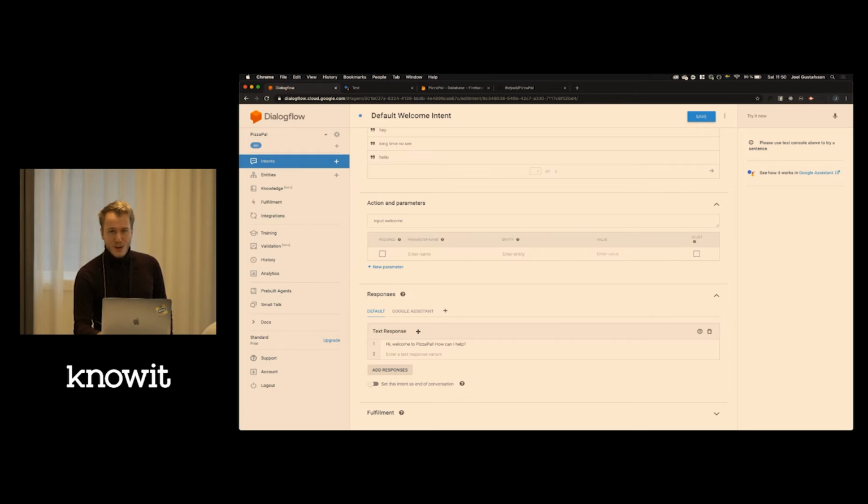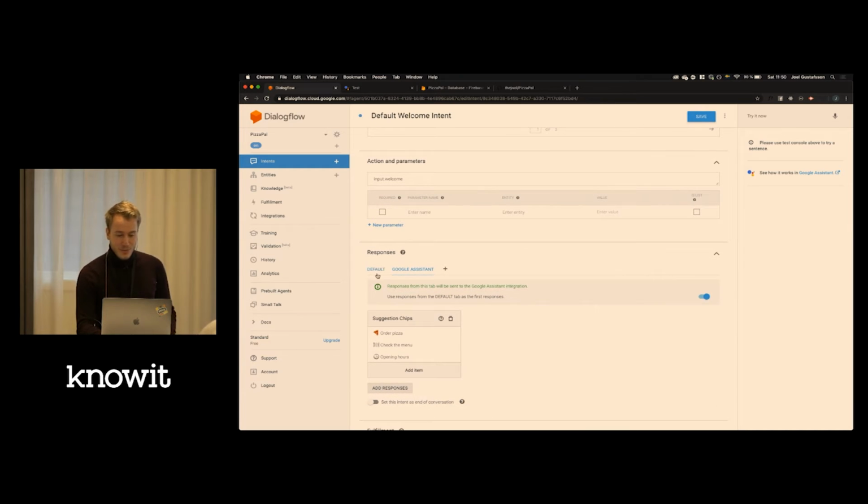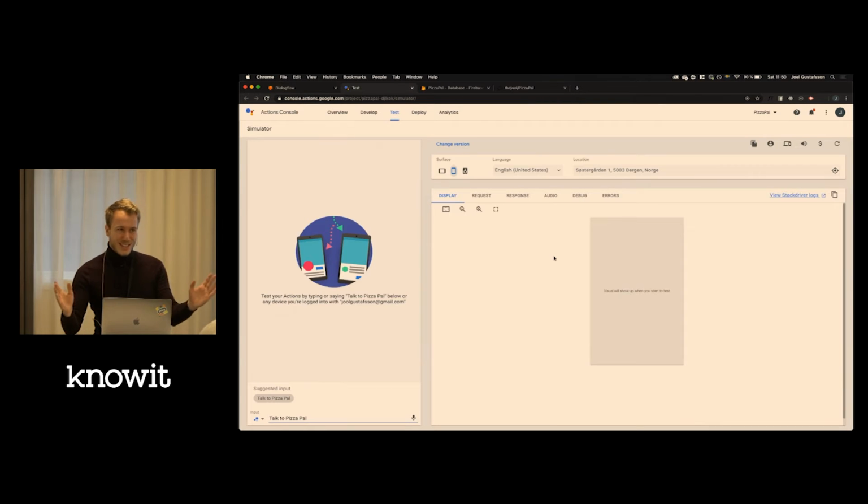As I mentioned before, you can use Dialogflow for Google Assistant, but also Facebook Messenger or Slack. So you can give custom responses depending on the service you want. And in our case, I should actually demo what we're going to build first. This is a virtual assistant simulator, so we can try the action in action here.